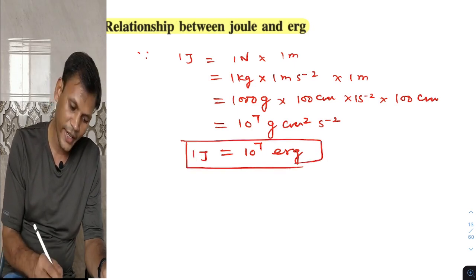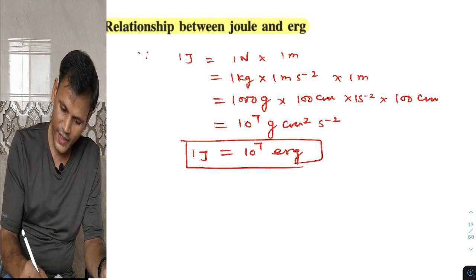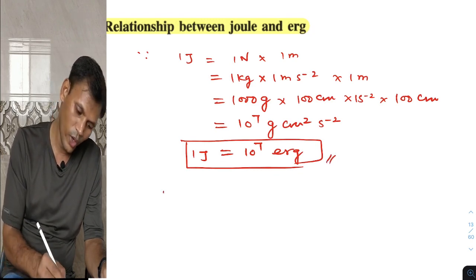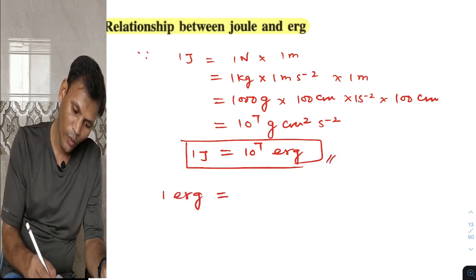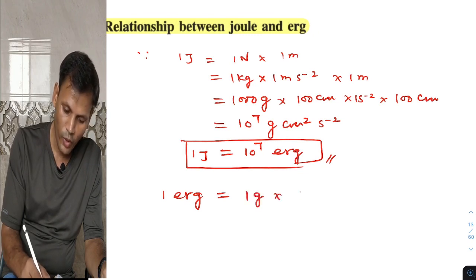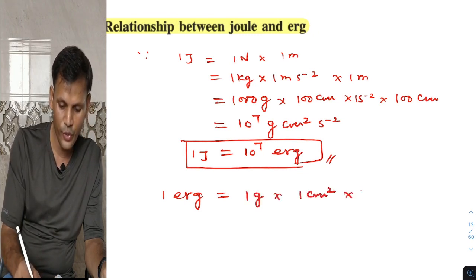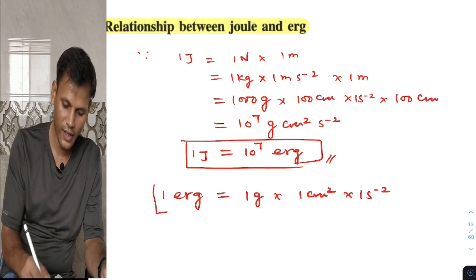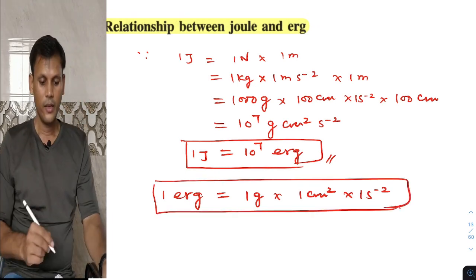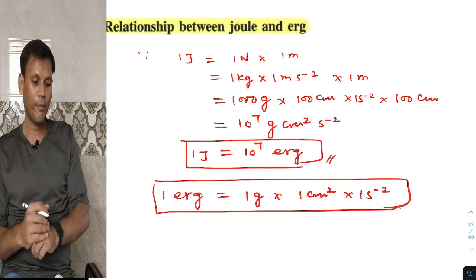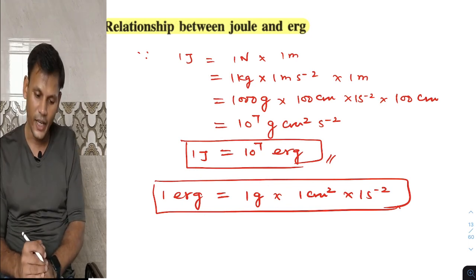So what is 1 erg? 1 erg is 1 gram centimeter square per second square. This is erg. So this is the relationship between joule and erg.